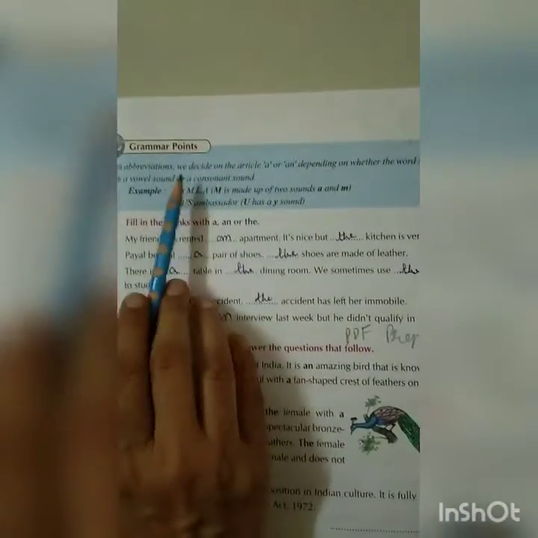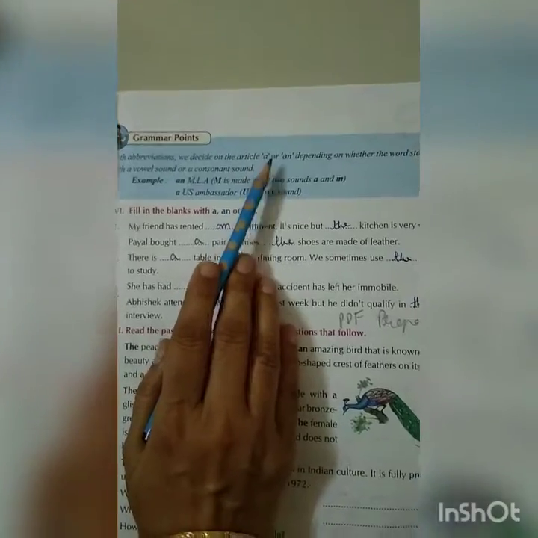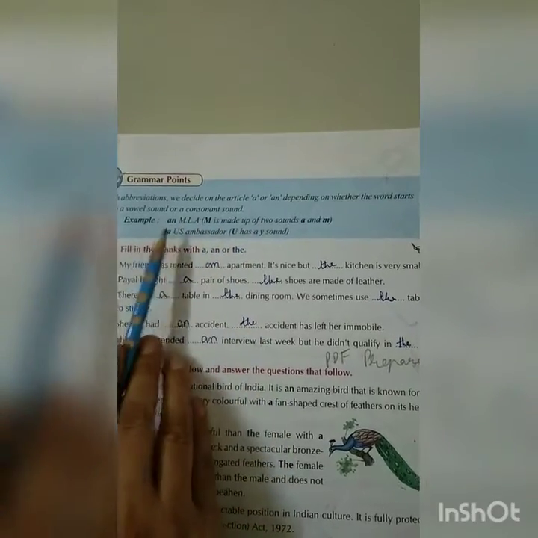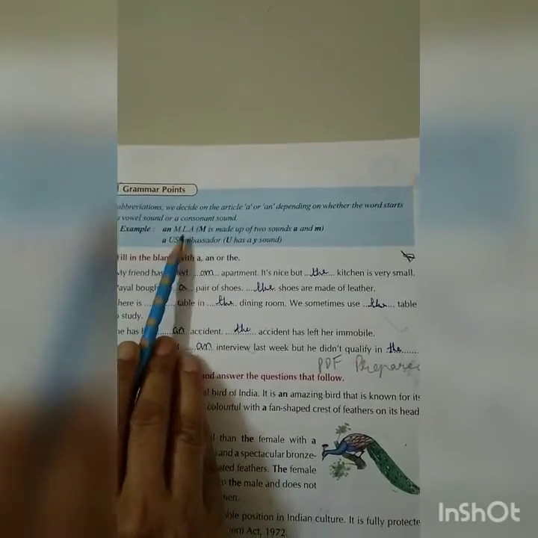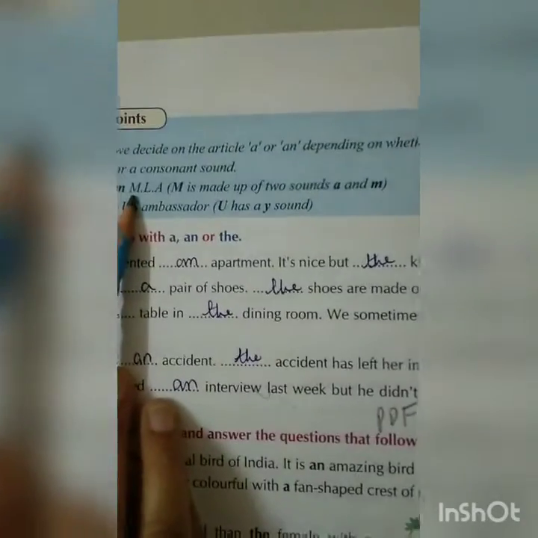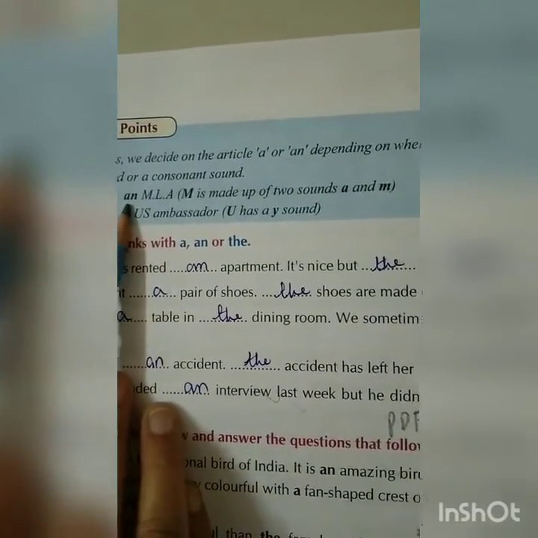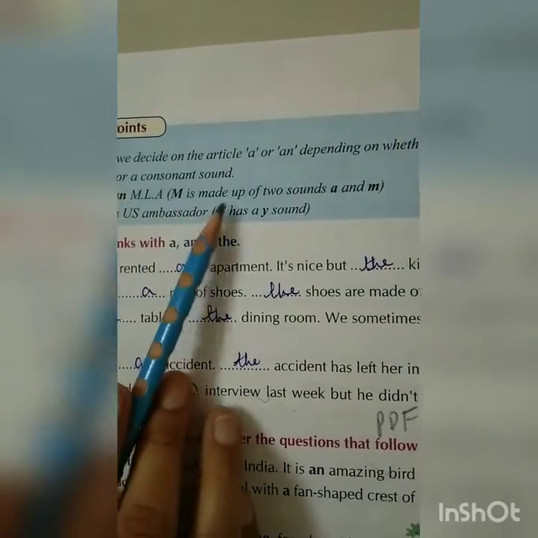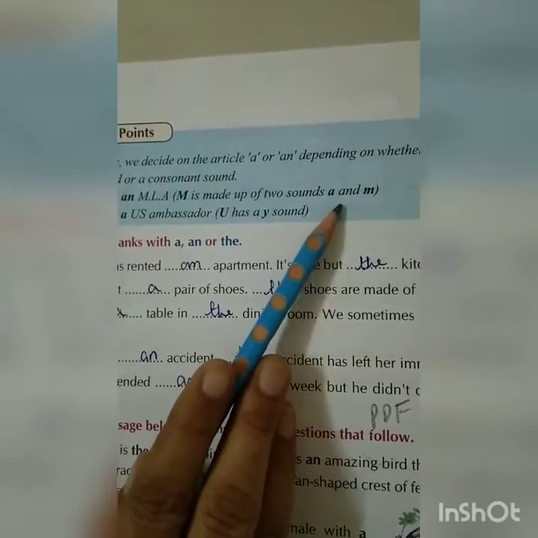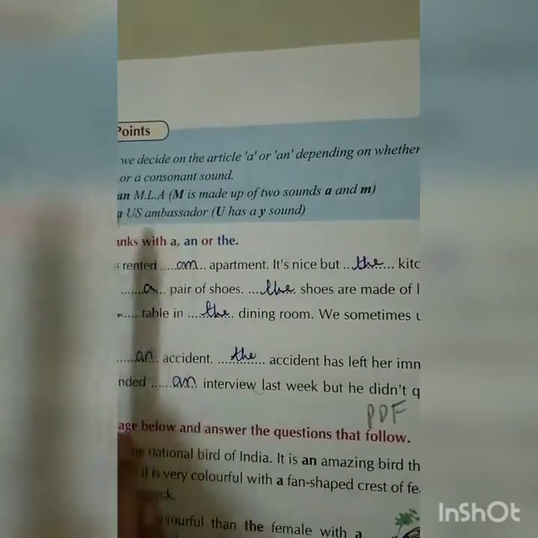Now we decide on the article a or an depending on whether the word starts with a vowel sound or a consonant sound. For example, an MLA. Here it starts with the M, that is a consonant. But why have we written a and n? Because M is made up of two sounds, e and m. We pronounce it as em. That's why.